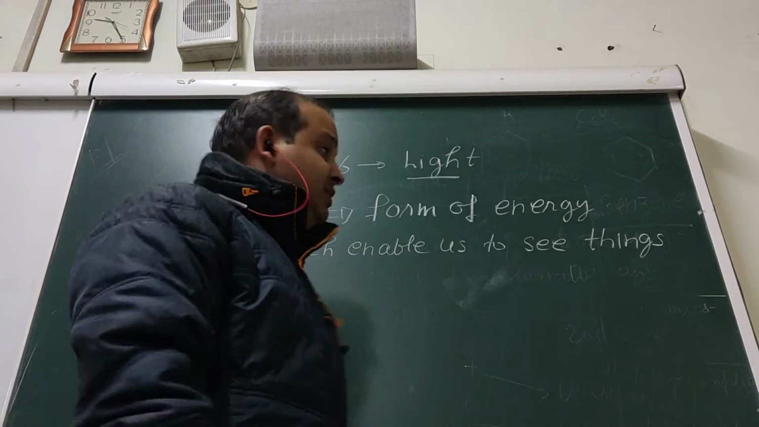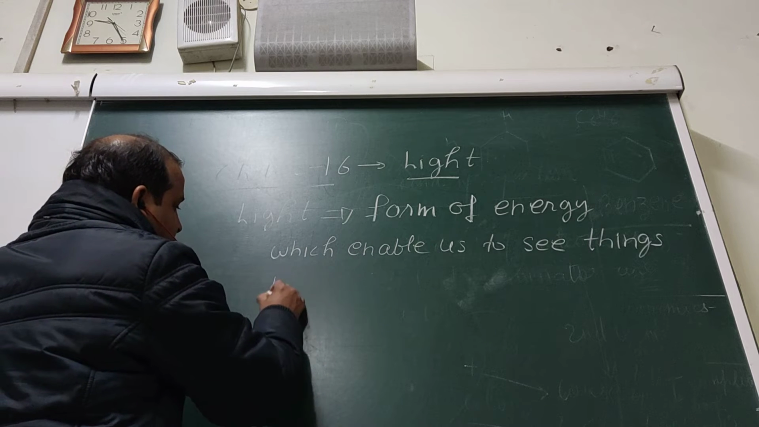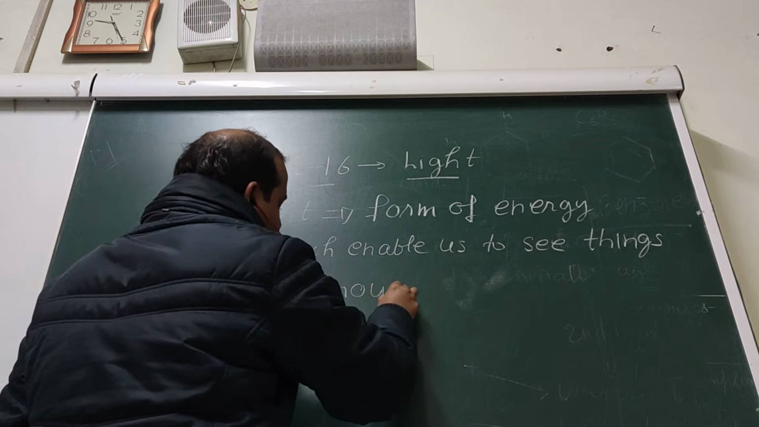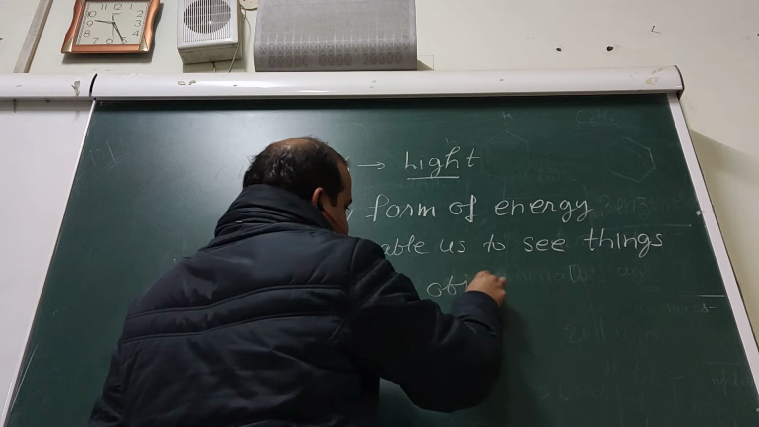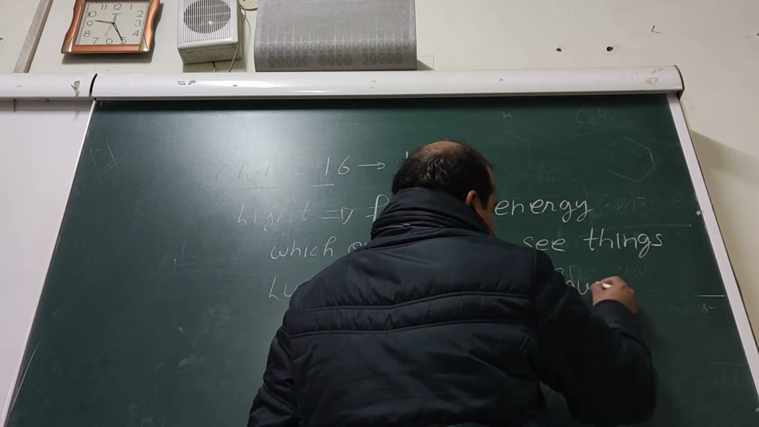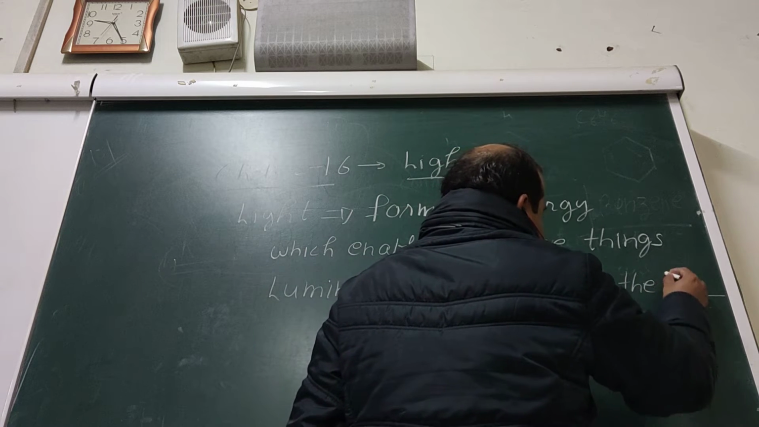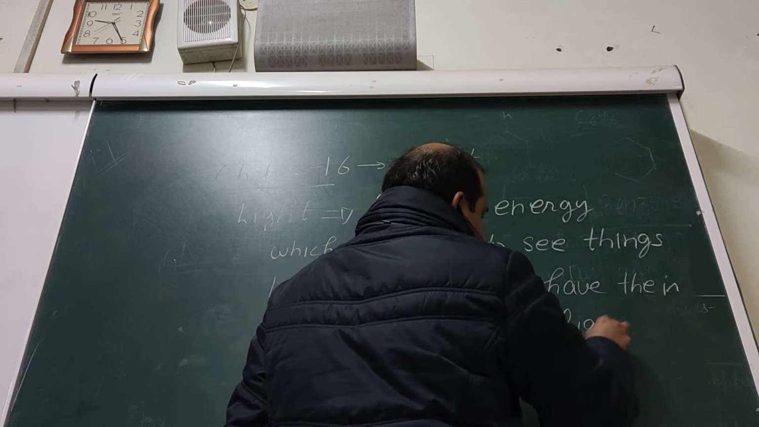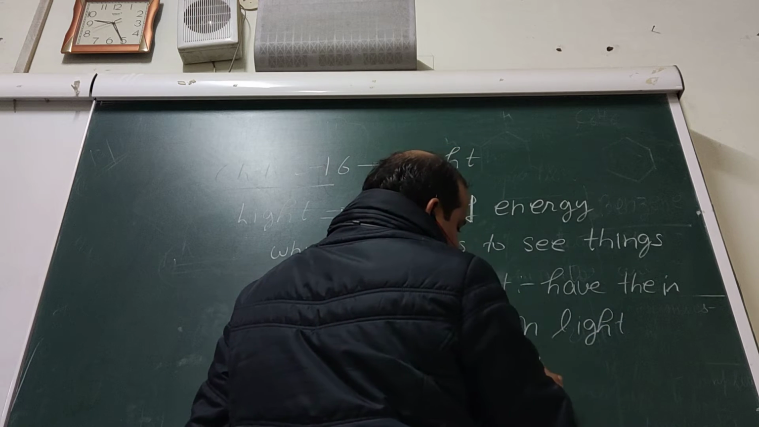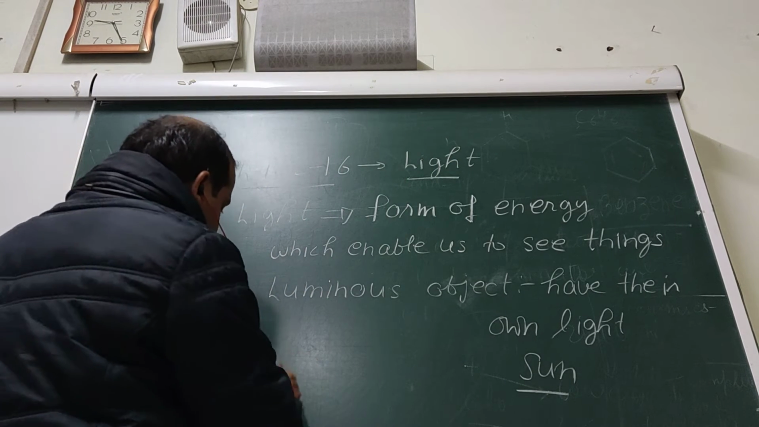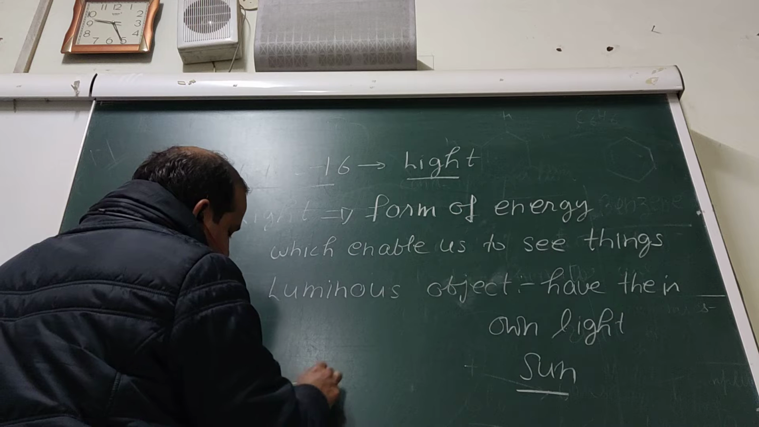Okay, now I'll tell about the two kinds of object. One is called luminous object, which have their own light, like sun, and others are called non-luminous object.